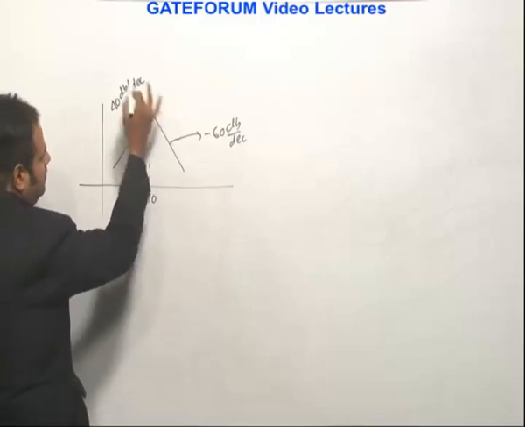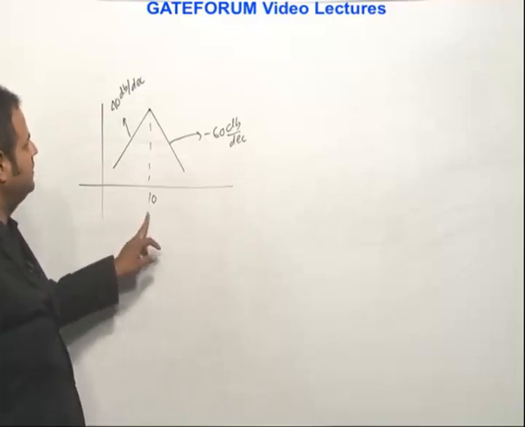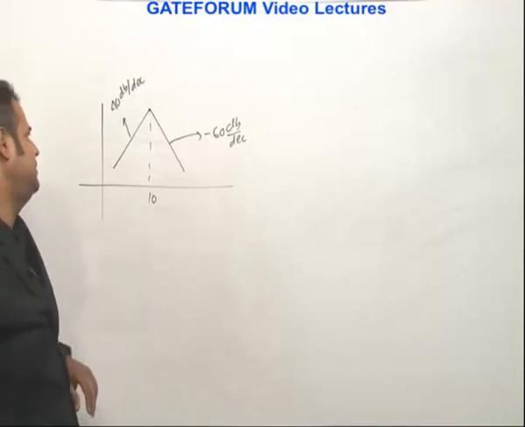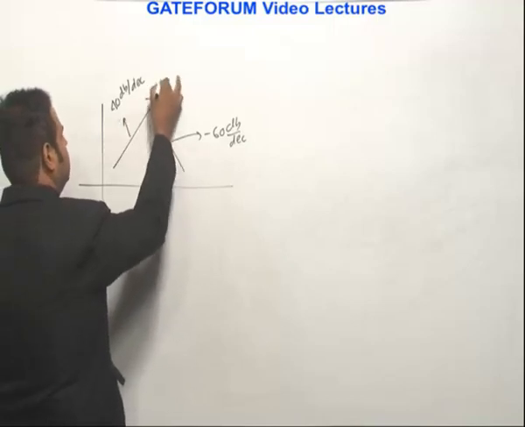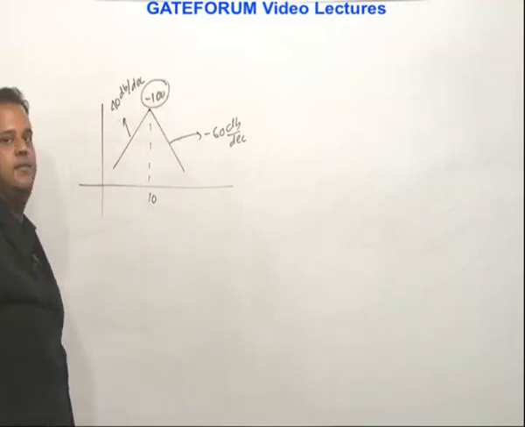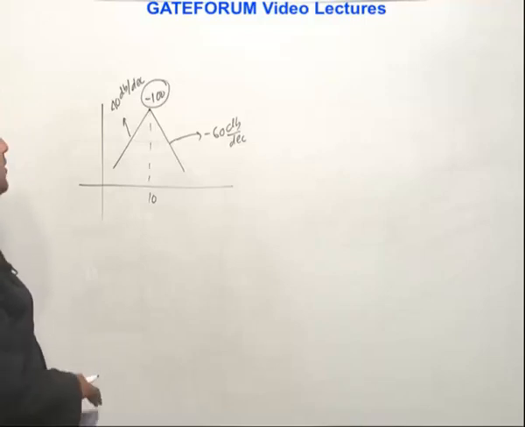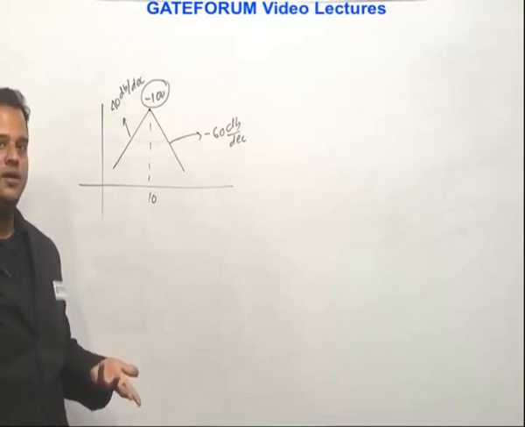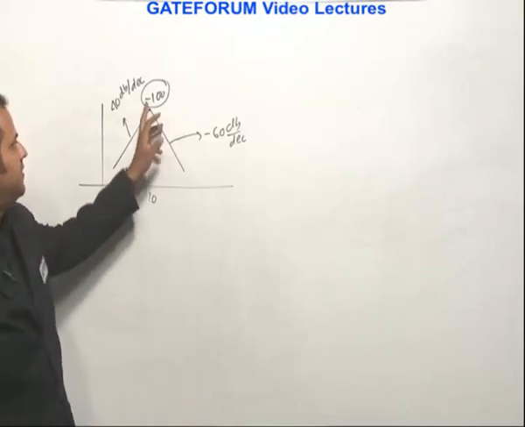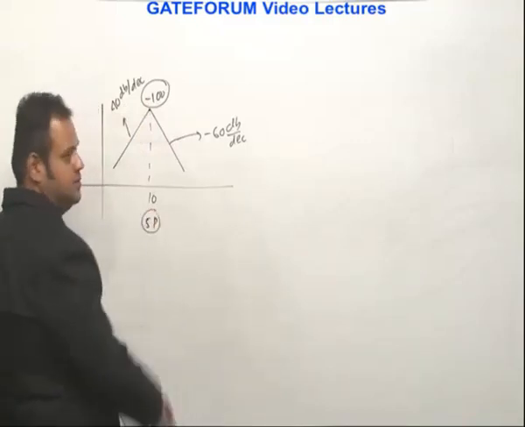And from this what will we conclude? Whether poles or zeros are present at these frequencies. So at the corner frequency 10, the change in slope is negative or positive? This is negative: minus 60, minus 40, minus 100. So if the change in slope is negative, it indicates presence of poles. If the change in slope is positive, it indicates presence of zeros at the corner frequency. And one pole contributes minus 20 dB, right? So if there is minus 100, it indicates at this frequency there are 5 poles present.